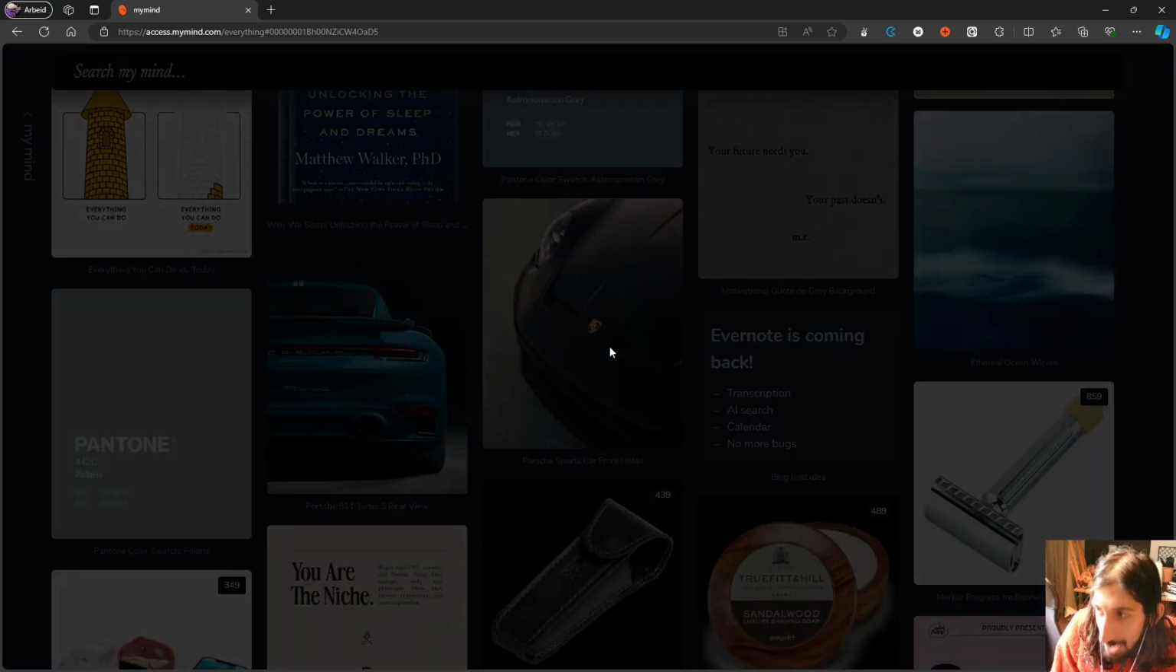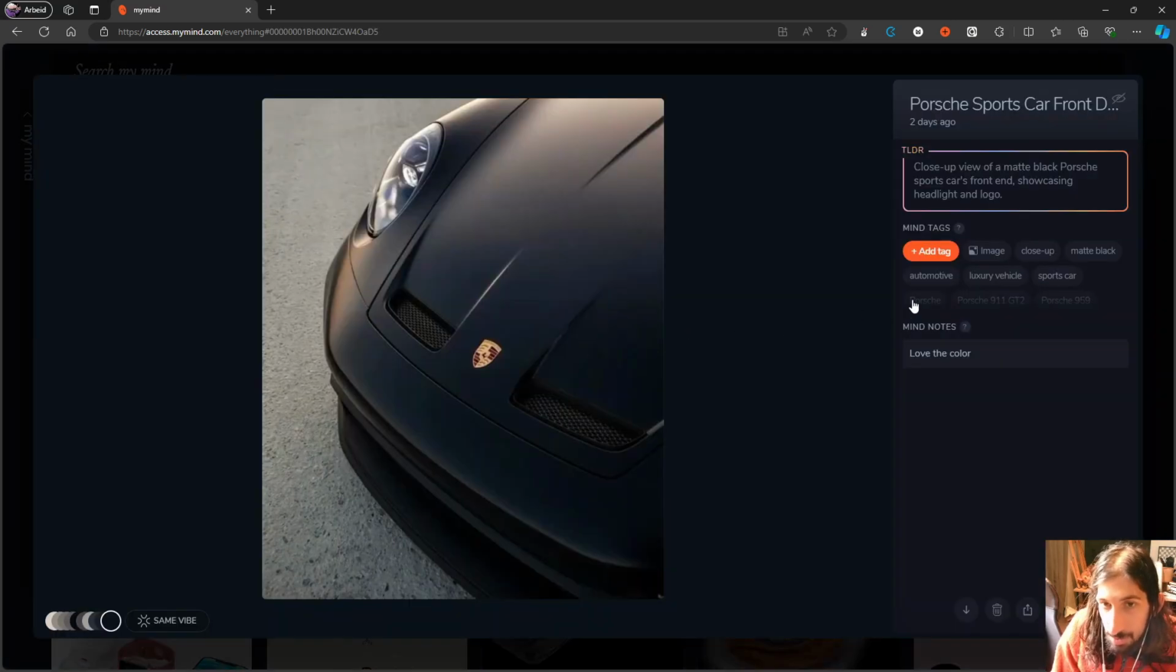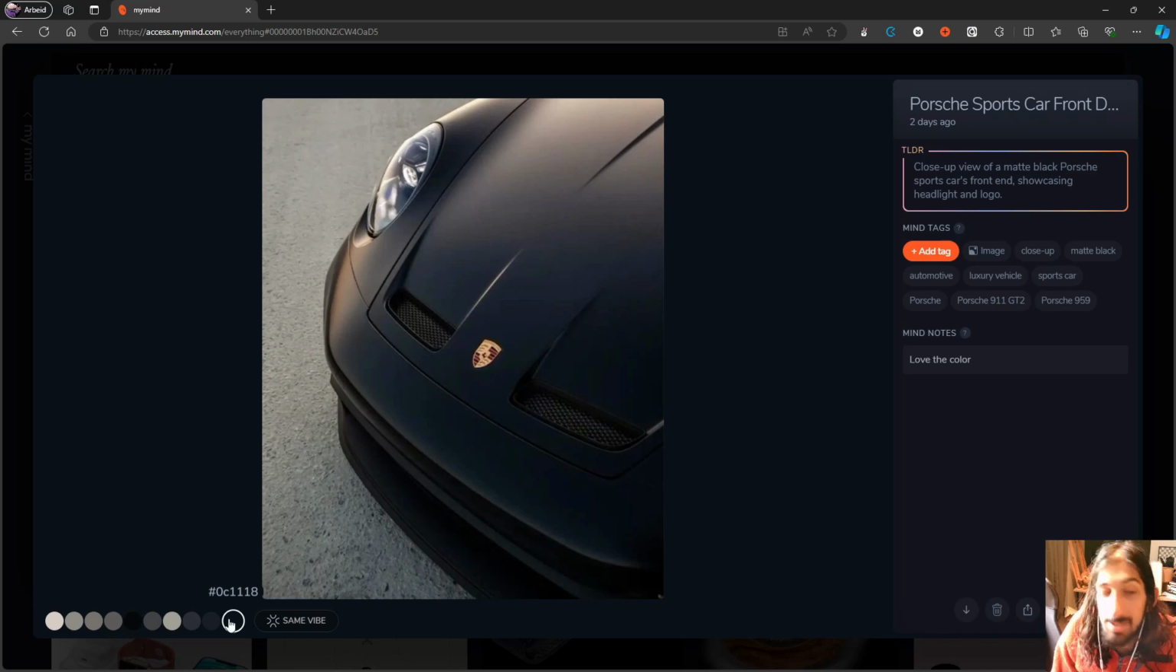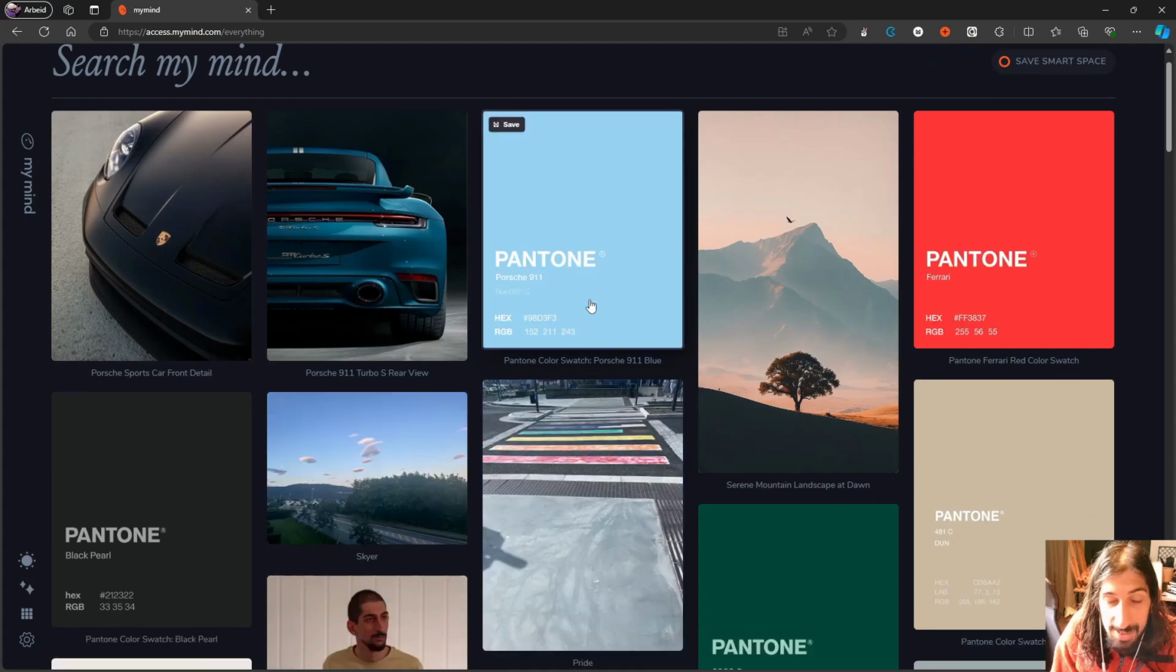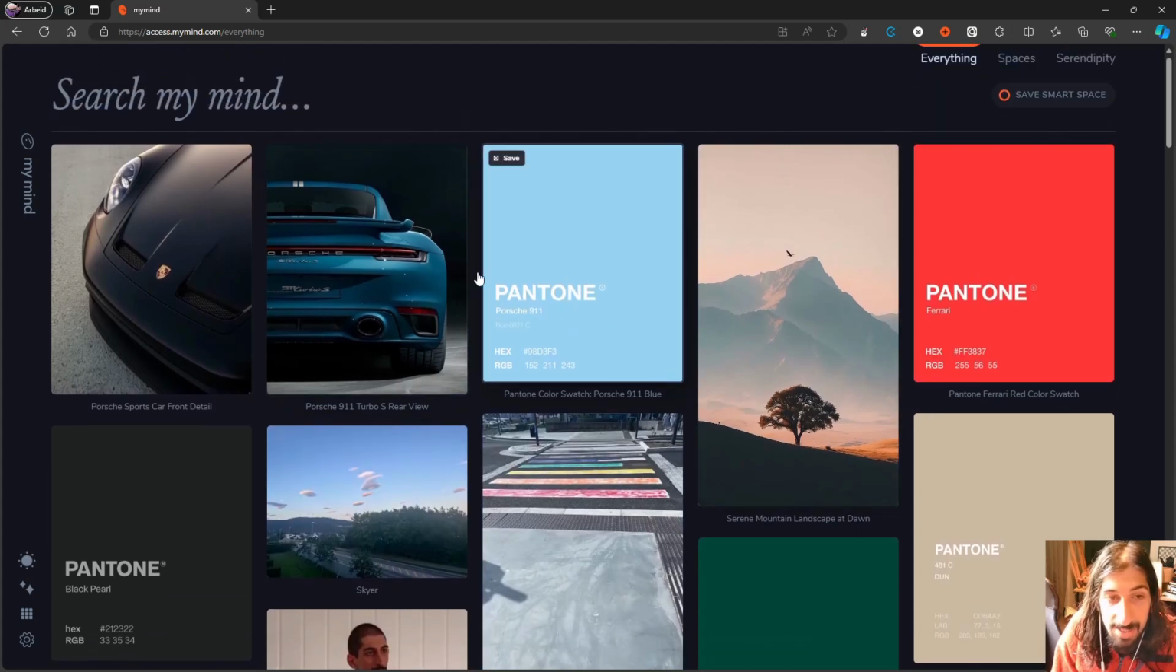So I've just captured these from X or Twitter, and the AI has actually given them all of the tags. And I'm not really that into cars, but I like this black color right here, so I wanted to save it for that specific reason. We also have a same vibe feature for your images. Whenever I press this, I get all of the images that have the same vibe.